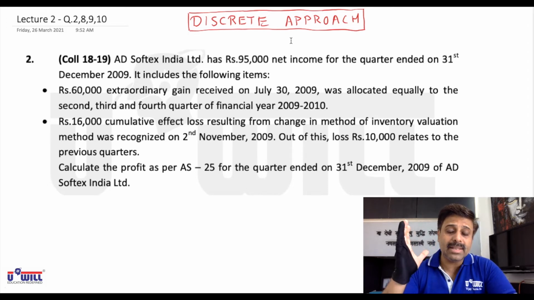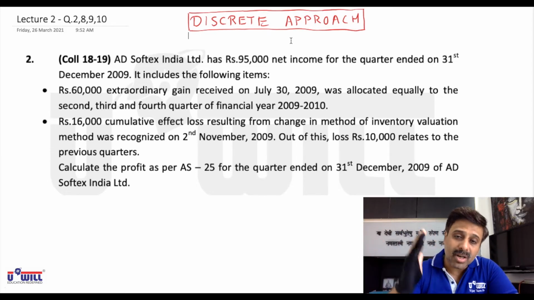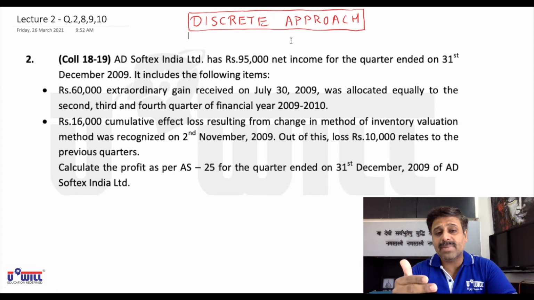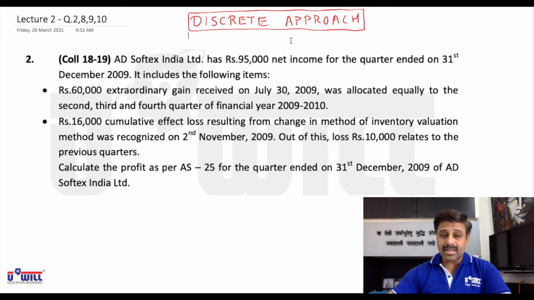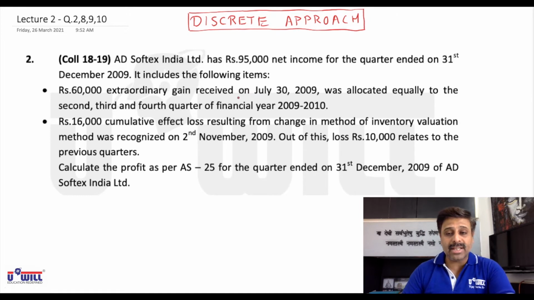Discrete approach means if any income is earned in quarter 2, it will be taken in quarter 2 only, even if its benefit is derived in quarters 3 and 4 also. If any expense is incurred in quarter 1, it should be taken in quarter 1 only, even if its benefit is derived in further quarters 2, 3 and 4. So let us understand these concepts of the discrete approach with the help of questions 2 and 8, and then you all try 9 and 10 on your own. Be attentive.